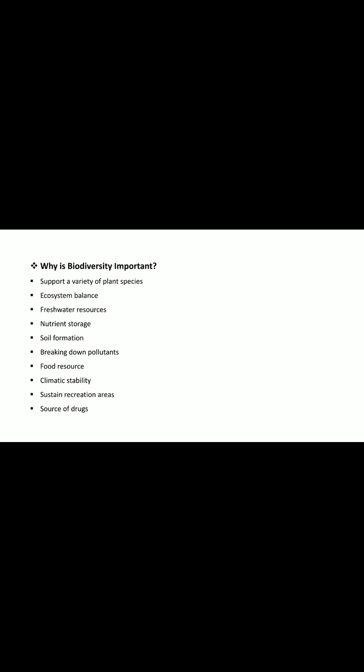Then the next one is the food resource. As a different number of animal and plant species is available, we get more food and resources. For example, for veg and non-veg, a large number of species gives a very high variety available for food. Then climatic stability. For example, the photosynthesis process is responsible for the absorption of CO2, which is able to stabilize our climate condition.